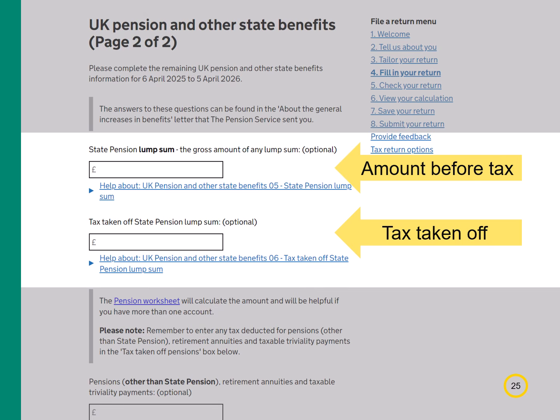On page 2 of UK pensions and other state benefits, this first question is where you show any state pension lump sum payment you've received in the year. Show the gross amount. That's the amount before tax. Please make sure you tell us the amount of tax you've already paid in the next box. Don't include any regular state pension payments you've told us about on page 1.